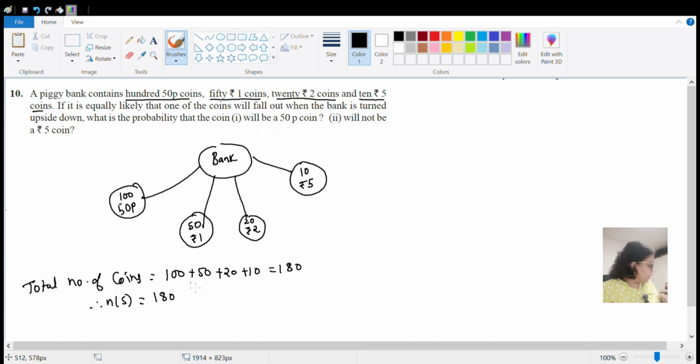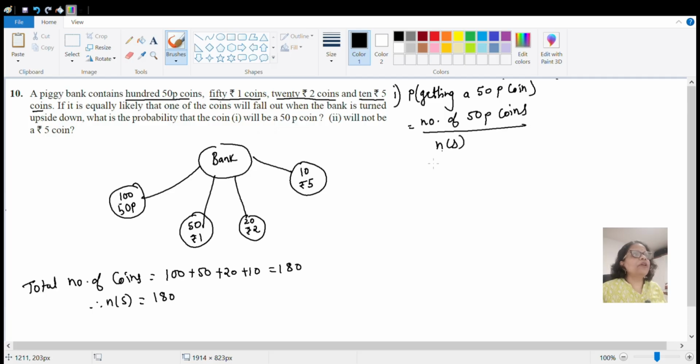Okay, so let us take the first question where we have to find the probability of getting a 50 paisa coin. So it will be number of 50 paisa coin upon total number of outputs.